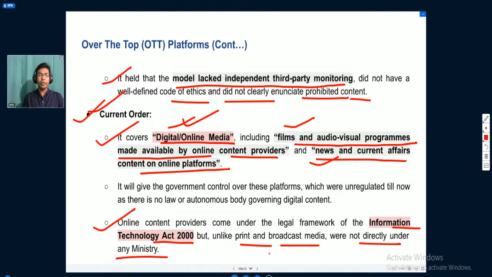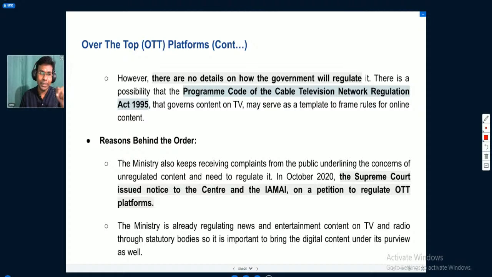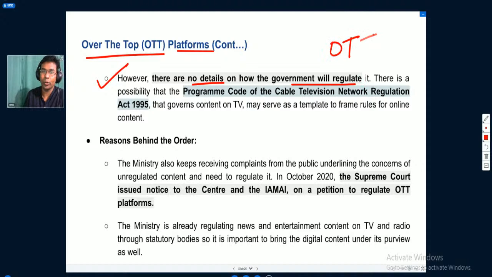So when we talk about print and broadcast media, print means newspapers and all, and broadcast media means television and all. So they were earlier regulated under a ministry, but these over-the-top platforms were not regulated under any ministry. So that's why the government has recently brought them under the Ministry of Information and Broadcasting. But after bringing them under the Ministry of Information and Broadcasting, there are still no details on how the government will regulate these OTT services or OTT platforms.